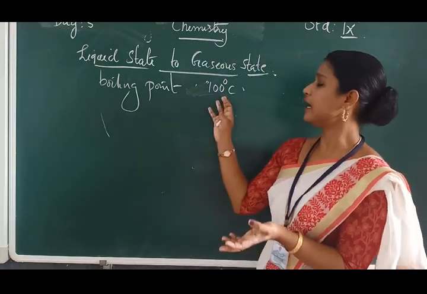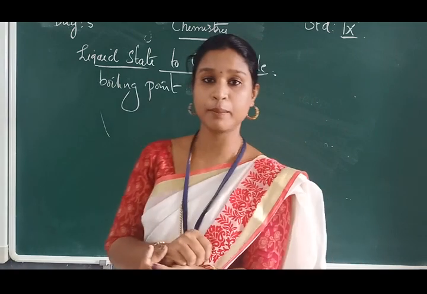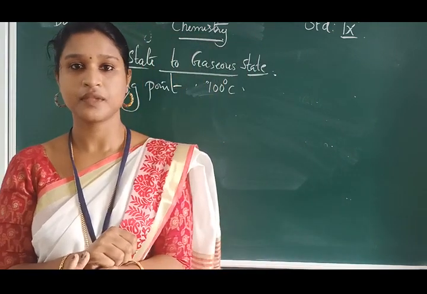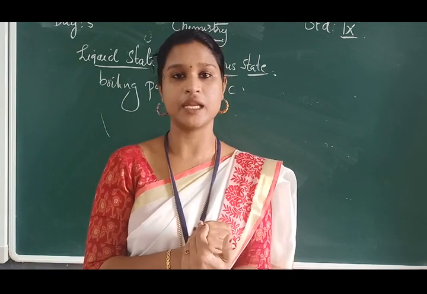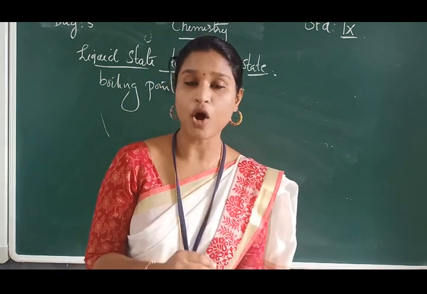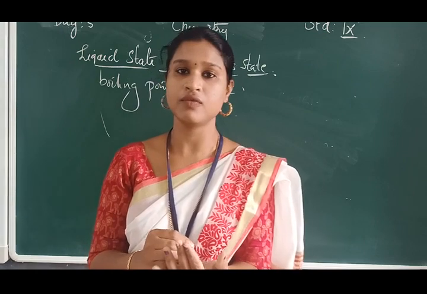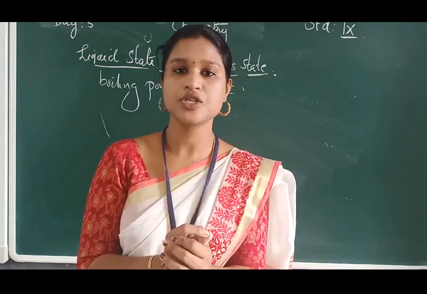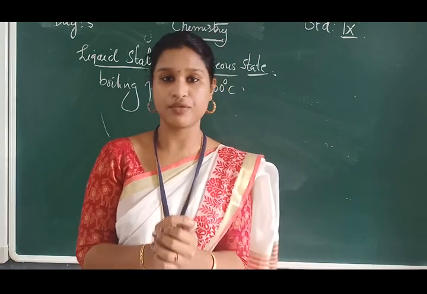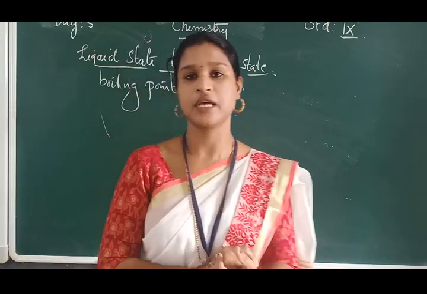So here 100 degrees Celsius is the boiling point of water. When you convert this degree Celsius to the Kelvin scale, or when you express the boiling point in Kelvin, what should be done? We just add 273.15 to this 100 degrees Celsius.